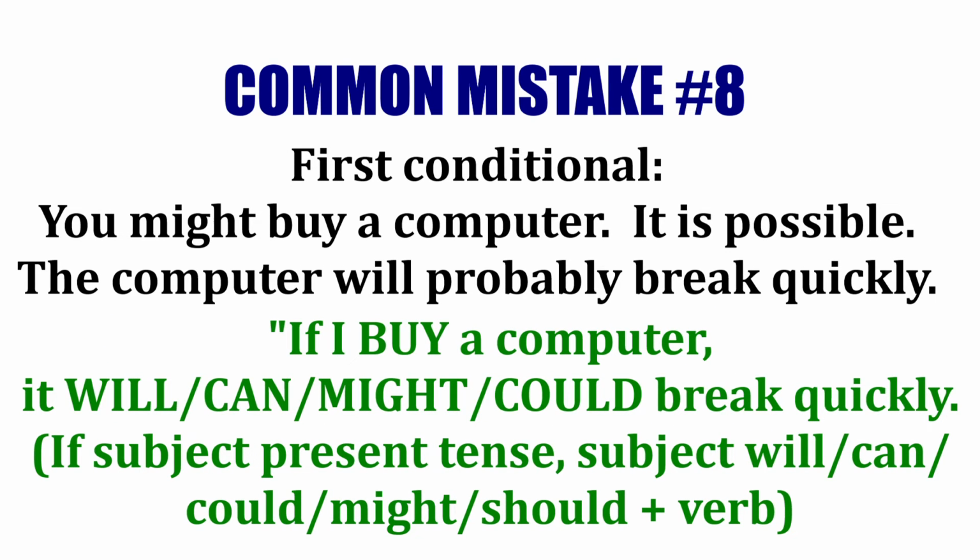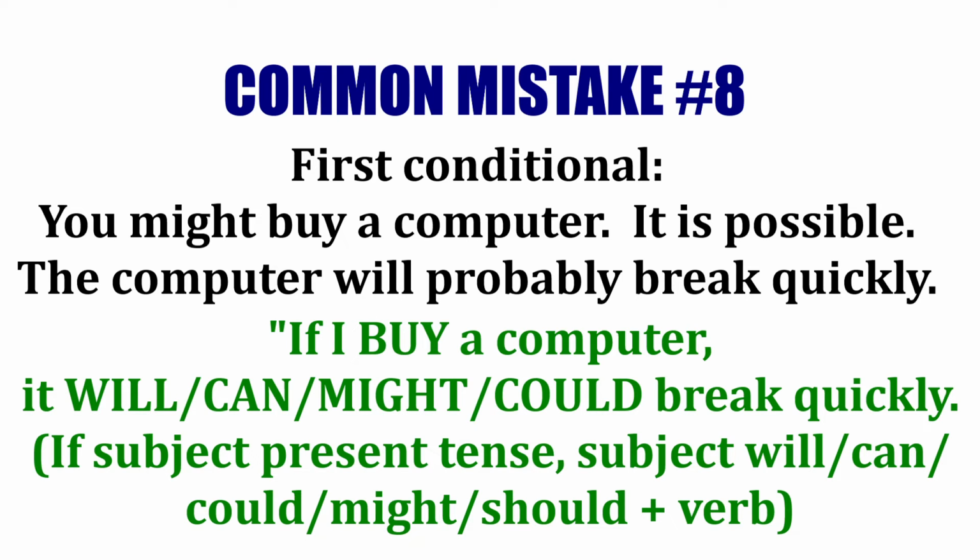Another example, if you are thinking you might buy a computer, you could say, I might buy a computer, it will probably break quickly. So if I buy a new computer, it will probably break quickly. This is present tense, subject will verb, so it's possible. You're thinking it might happen. You could also say, if I buy a new computer, it can probably break quickly.